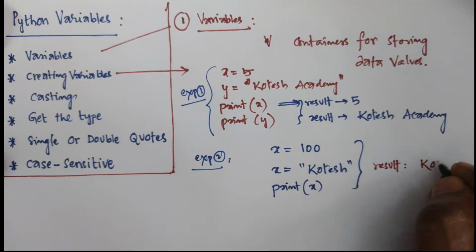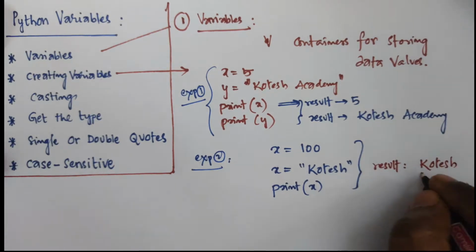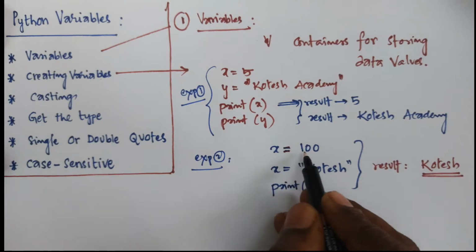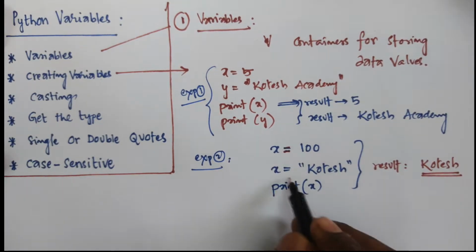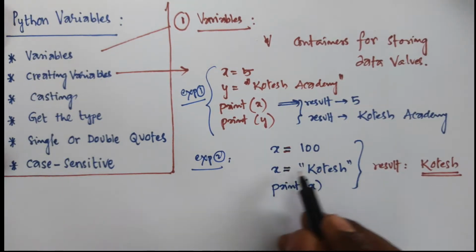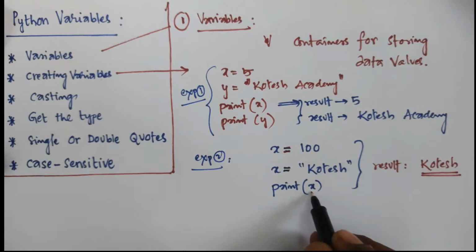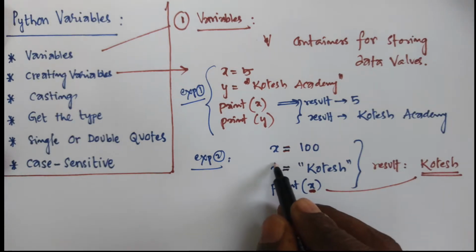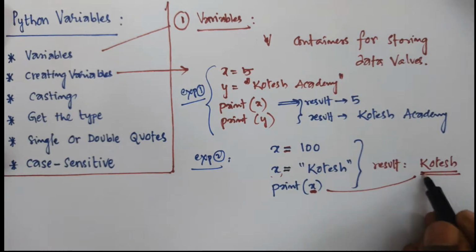the text in quotation. That is the actual result. Why? Because in the earlier assignment we are sending 100. Next, to the same variable we are sending the text. But finally we are calling x. That's why the final x value is this, and that's why you will get this data.